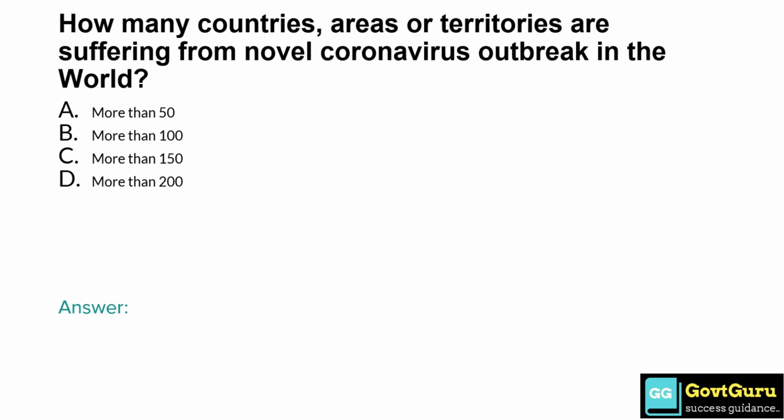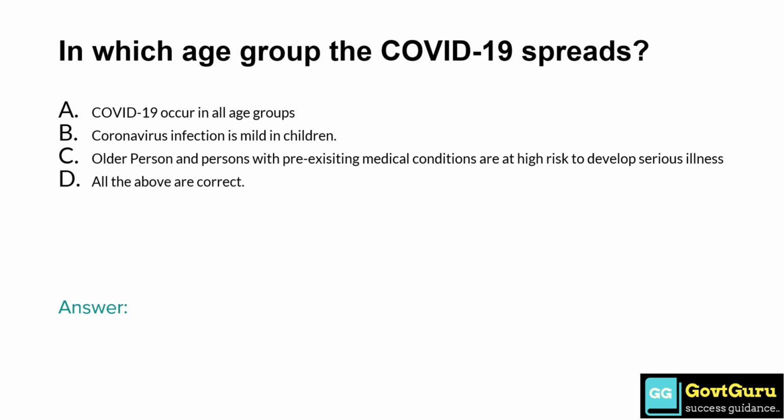How many countries, areas or territories are suffering from the novel coronavirus outbreak in the world? Option A, more than 50. Option B, more than 100. Option C, more than 150. And option D, more than 200. So the answer is option D, more than 200.